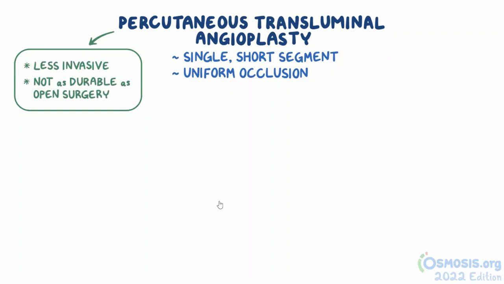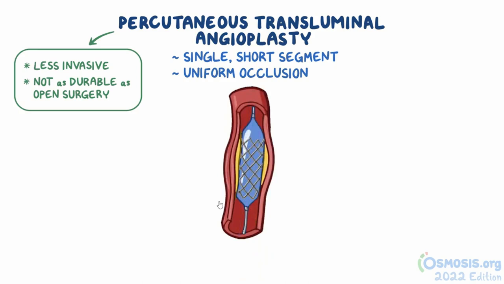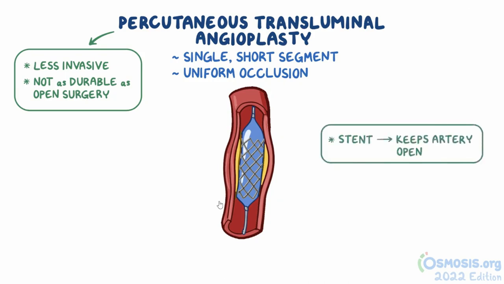The way it works is that a deflated balloon is introduced into the target vessel, and then it's inflated to open the affected vessel, or artery, so that normal blood flow is restored. In some cases, a stent is placed to keep the artery open. Once blood is flowing freely through the artery, the balloon catheter is taken out.